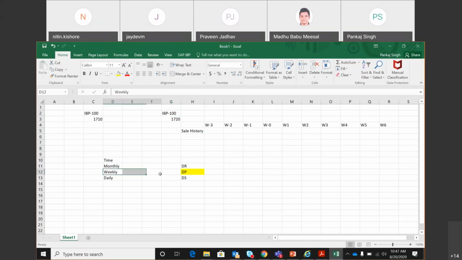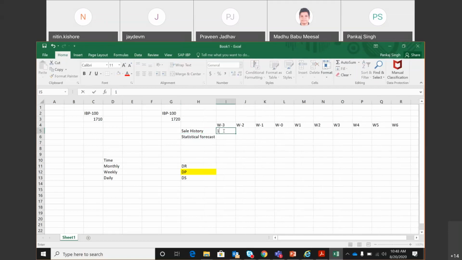So as I said, the demand planning will happen in a weekly bucket. So that's why I have written weekly numbers here. And then you have some sales history number, which we bring from S4 by capturing the sales orders that have gone into past. And then we apply some algorithm to create the forecast. So that's called statistical forecast. So you will get some number here.